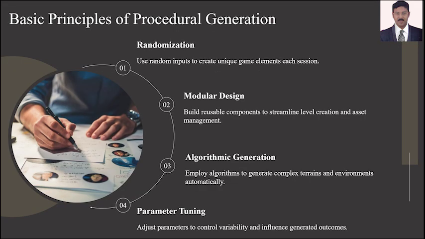Basic principles of procedural generation. First is randomization. It uses random inputs to create unique game elements each session. The modular design uses reusable components to streamline level creation and asset management. Algorithmic generation employs algorithms to generate complex terrains and environments. Parametric tuning adjusts parameters to control variability and influence the generated content.